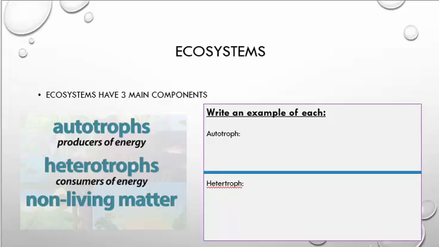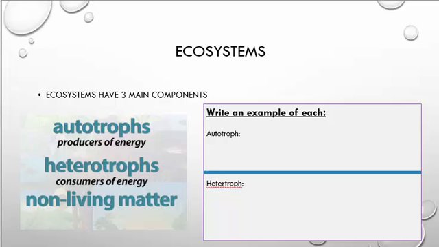Plants make up the majority of autotrophs in an ecosystem, and heterotrophs are mainly animals. Non-living matter are things such as soil, sediment, leaf litter, and other organic matter on the ground or at the bottom of an aquatic system.